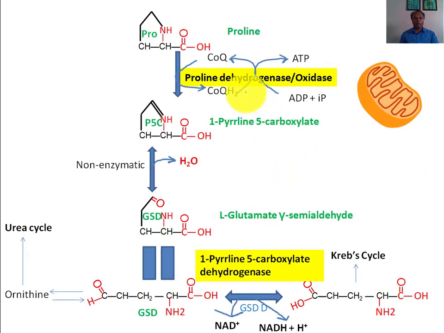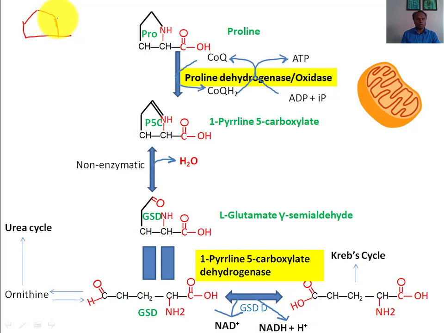Now let's talk about proline catabolism. Actually, proline catabolism, as you can see, has multiple steps. You may feel it is scary, but it's one of the simplest amino acid catabolisms. You just need to understand the structure of proline. If you can imagine, it looks very similar to a P.